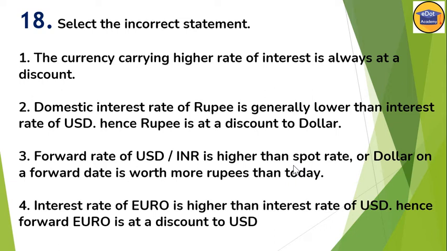Correct statement. Fourth option: interest rate of euro is higher than the interest rate of USD. Now, interest rate of euro is higher, so euro must be at a discount. Hence forward rate of euro is at a discount to USD. So this option is also correct. So option 2 is incorrect here.